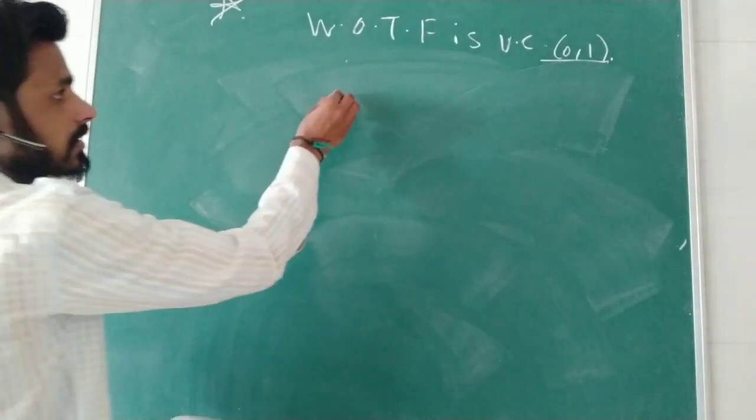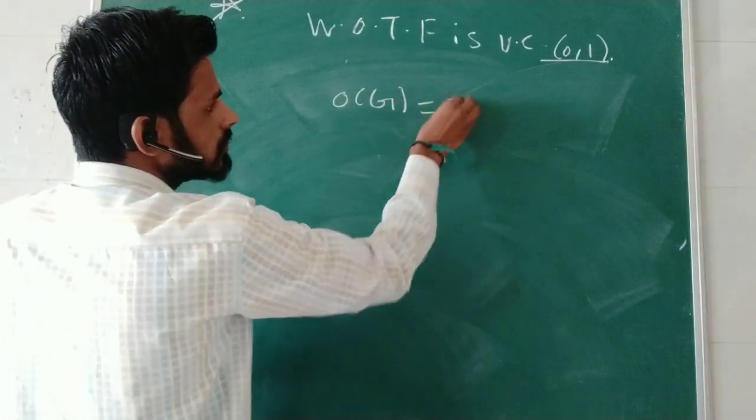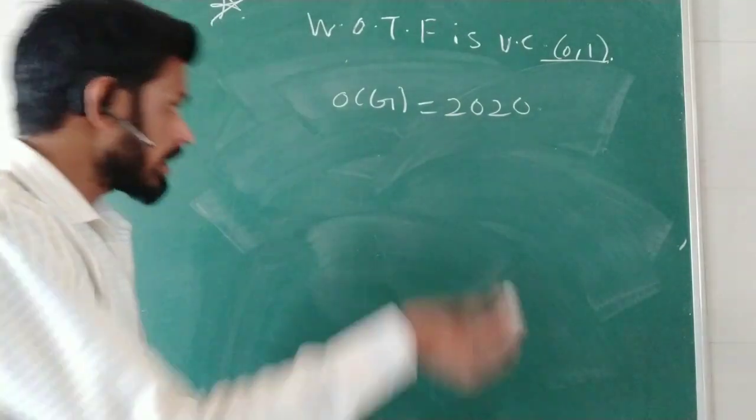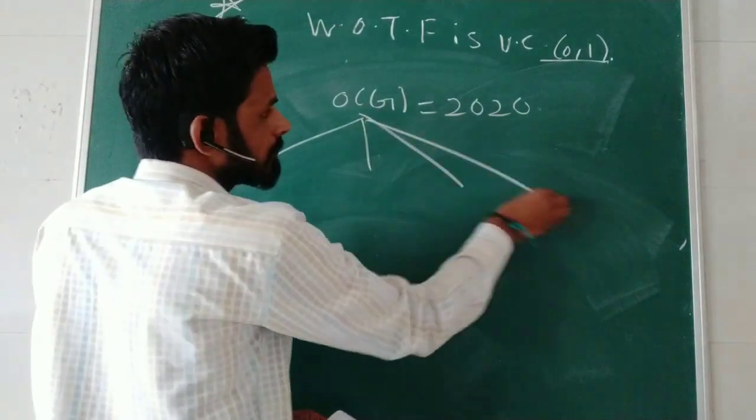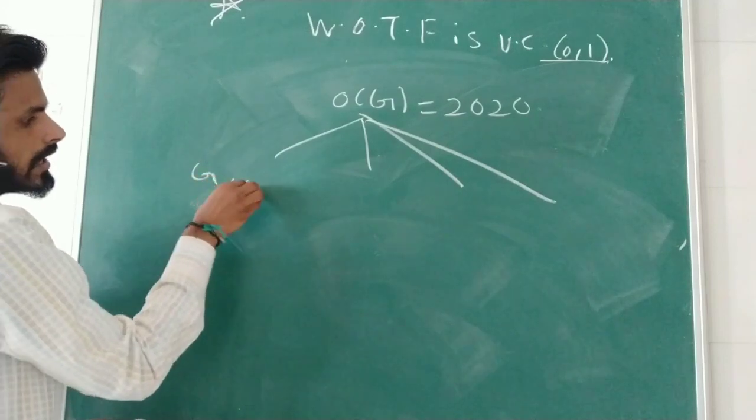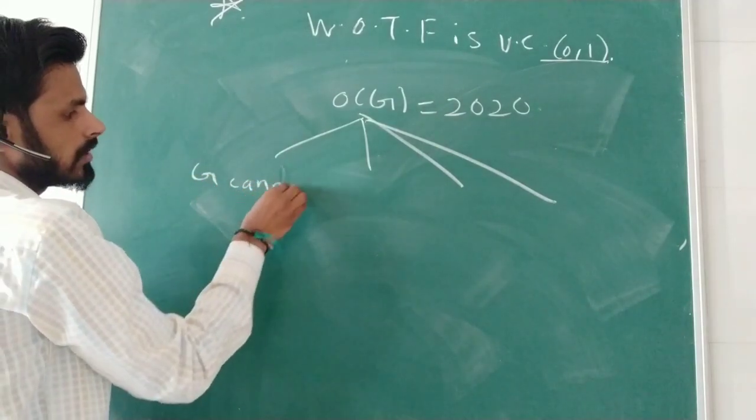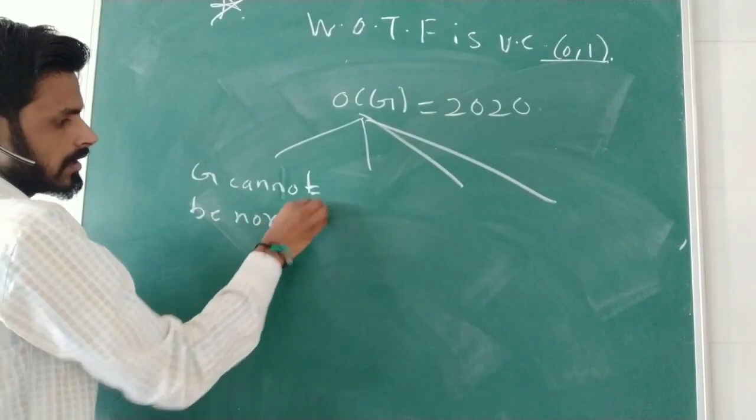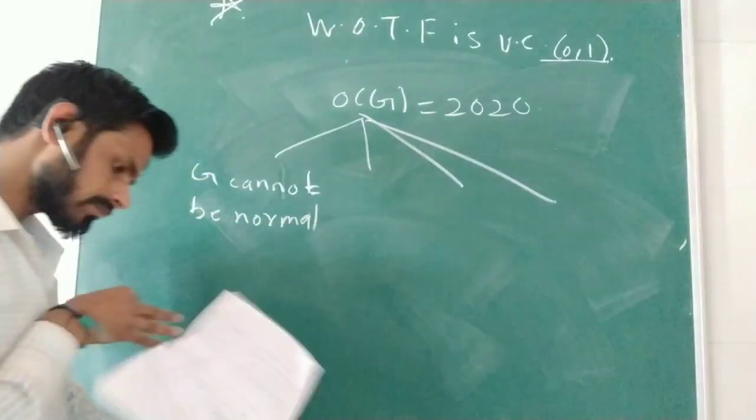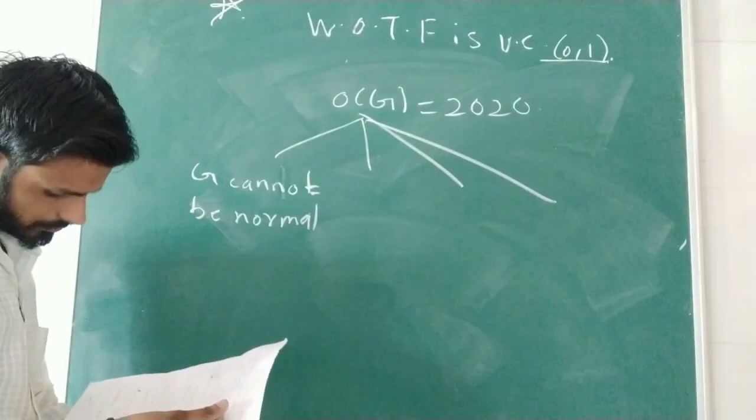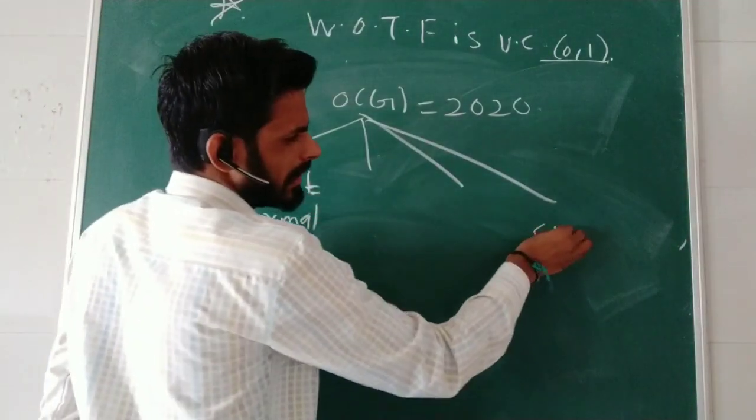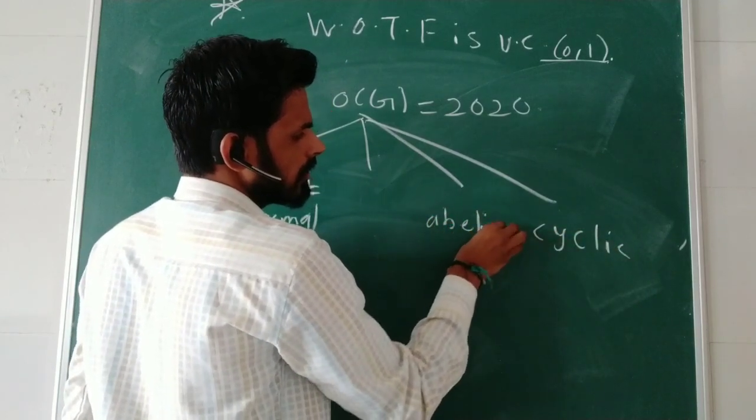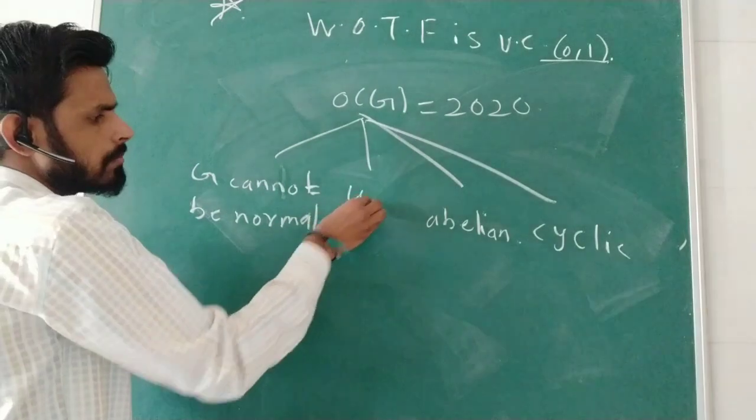Now the third question: the order of G is equal to 2020. The first option is G cannot be simple. The second option is G is cyclic, abelian, and G has 4 proper subgroups.